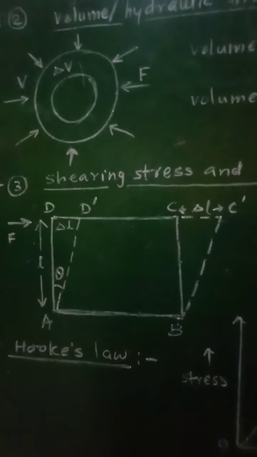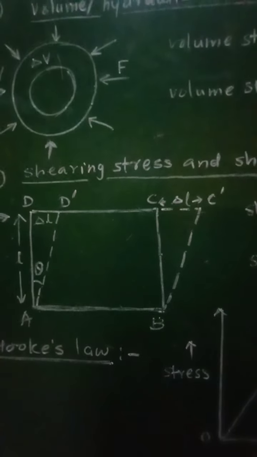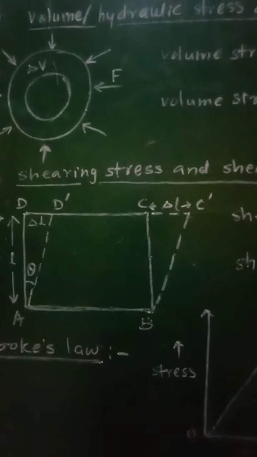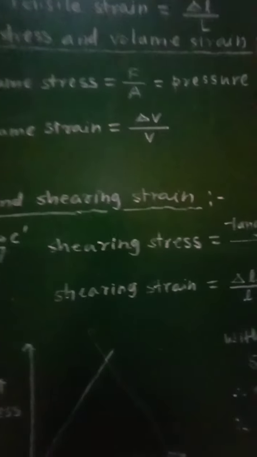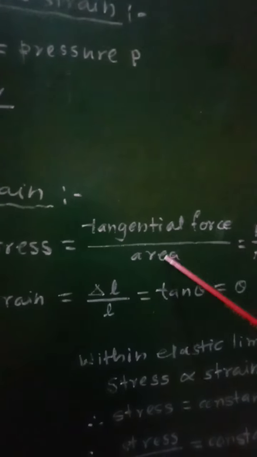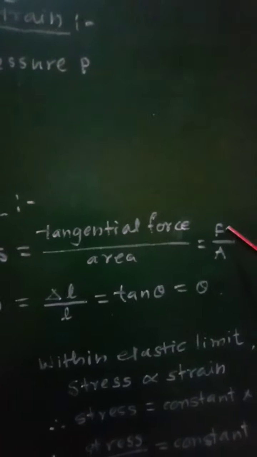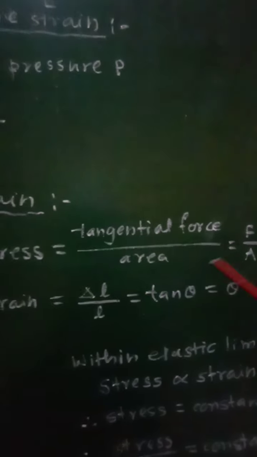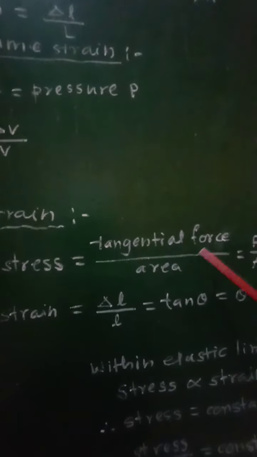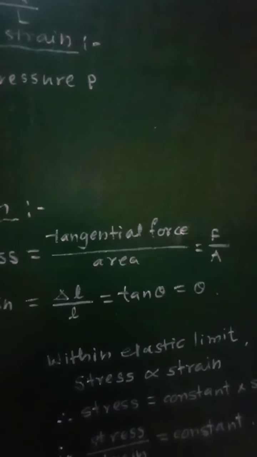So in this case the size of that body will remain constant, only there will be change in its shape, and therefore the shearing stress will be given as tangential force per unit area, that is again F upon A. So shearing stress will be equal to tangential force per unit area, that will be equal to F upon A.